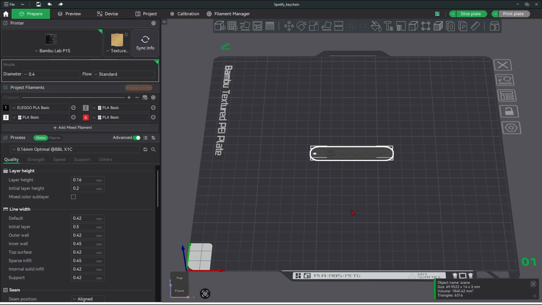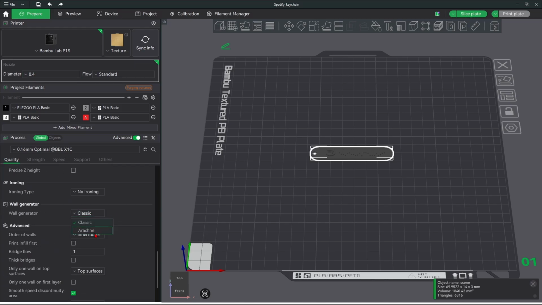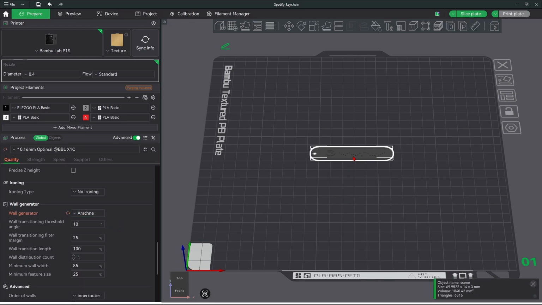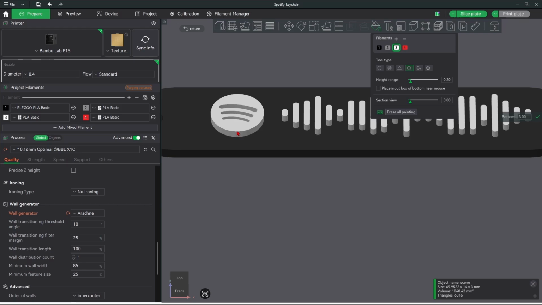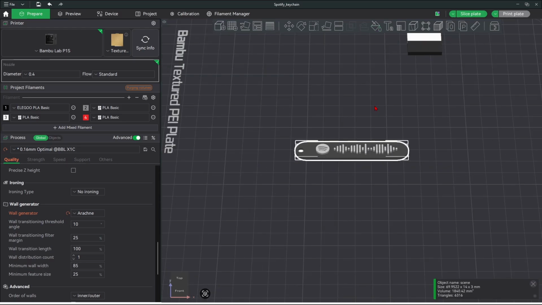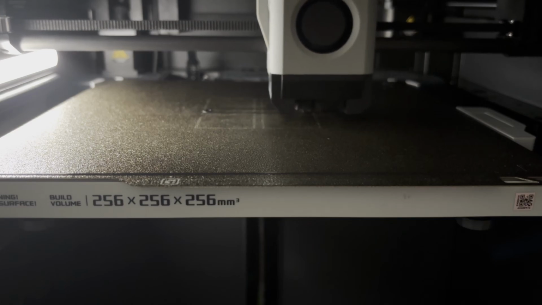After we are in slicer, we just need to put the layer height on 0.16 millimeters, diameter of 0.4, and I would recommend wall generator to Arachne. Now we just need to paint the model, and that's all. We can slice it. It's gonna take us 15 minutes.